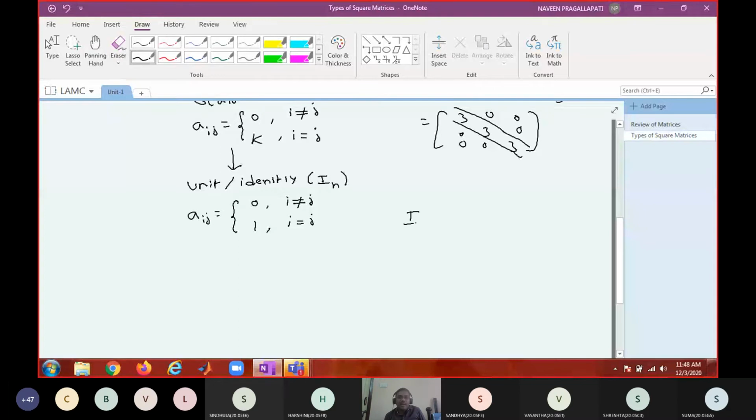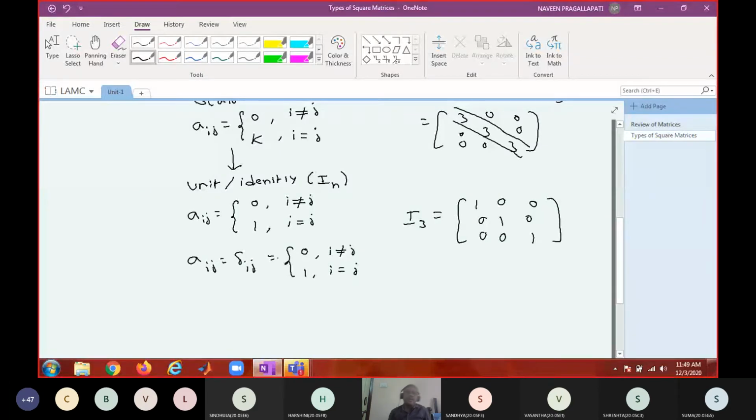If I say I2 or I3, what do you mean by I3? That means a 3 by 3 matrix with 1s on the diagonal and all the non-diagonal elements zeros. Similarly, you can have I2 and so on. So instead of writing like this, you can say delta ij. This delta ij is called the Kronecker delta, which has the property 0 whenever i not equal to j and 1 whenever i equal to j. That is the property of Kronecker delta.